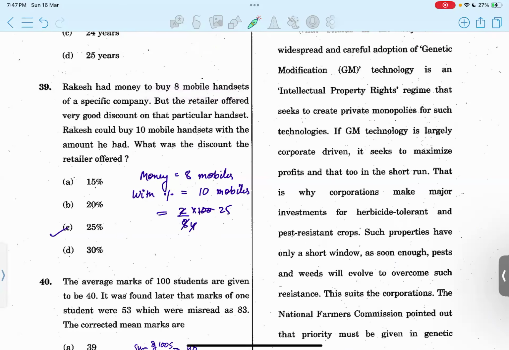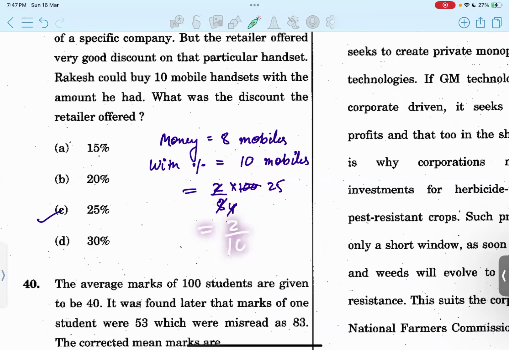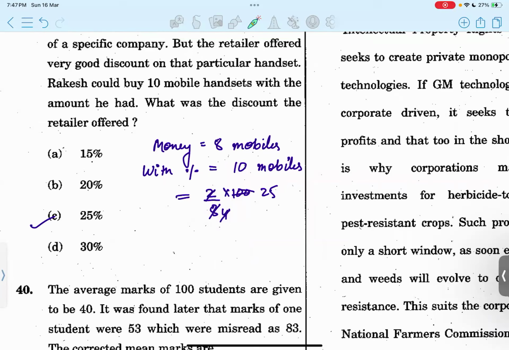Here, Rakesh had money to buy 8 mobile handsets of specific companies. So you can say 100% money will fetch him 8 mobile phones. And the retailer offered him a discount and he could now buy 10 mobile handsets with the discount. So I believe the discount should be 25% because getting 2 extra out of the 8. Option B. Okay, so this was the confusion that I was having. So we'll divide it by 10 instead of 8 because in total he has 10. So the mobile handsets that he's having after discount is 10. So we'll consider this and then we'll get this as 20%.